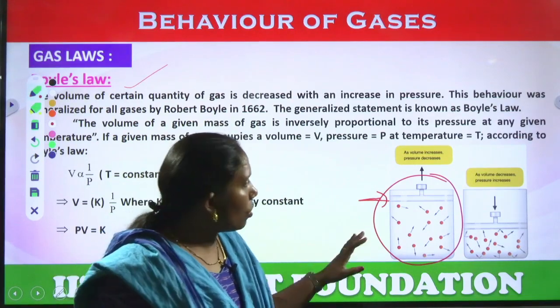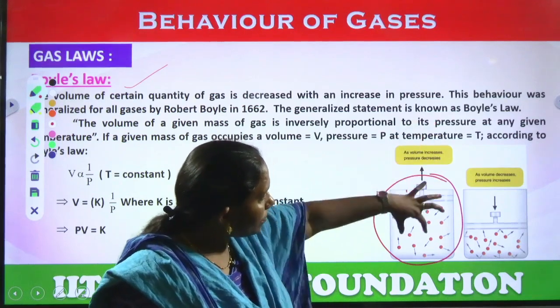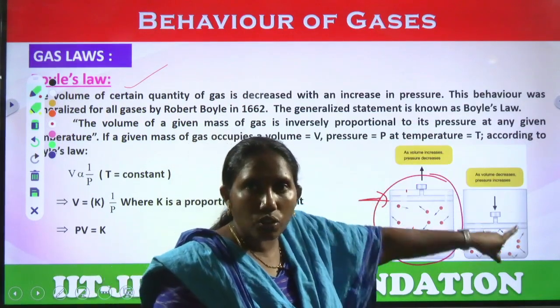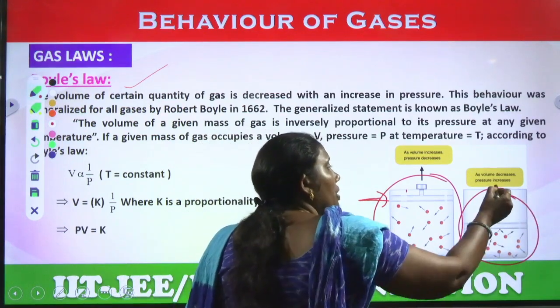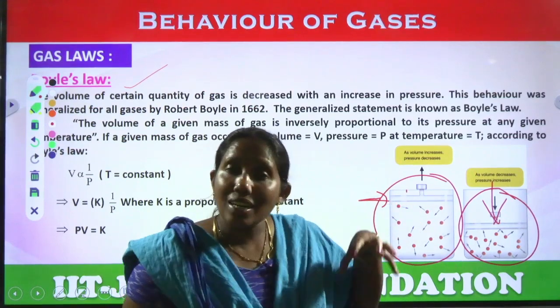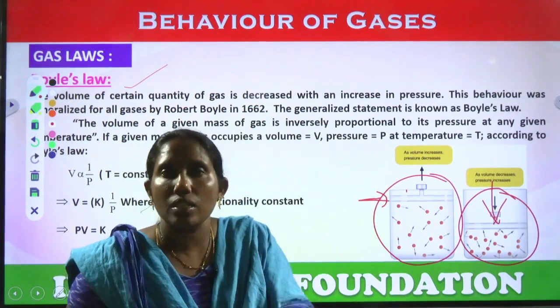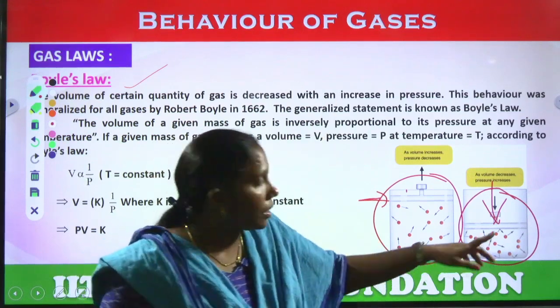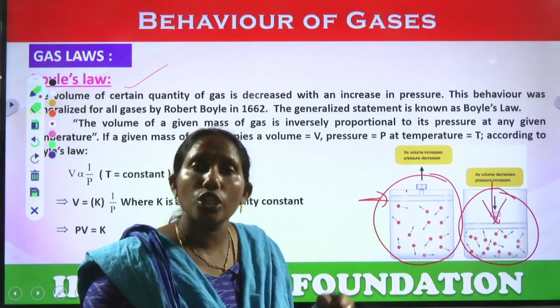So what I did, I pushed the piston down. That you can observe in the second figure. If I push it down, then the pressure on the molecules increases, and the space, meaning the distance between the molecules, decreases.